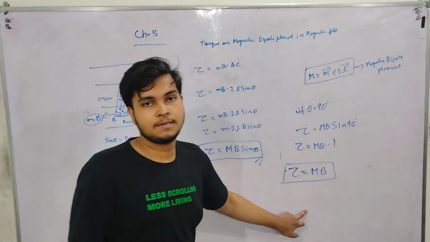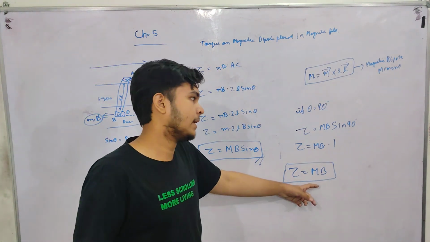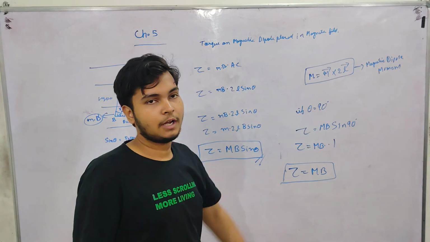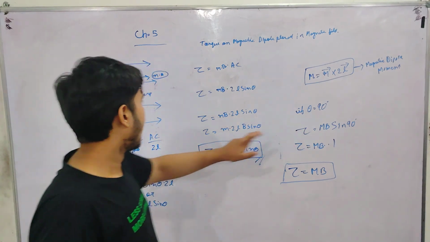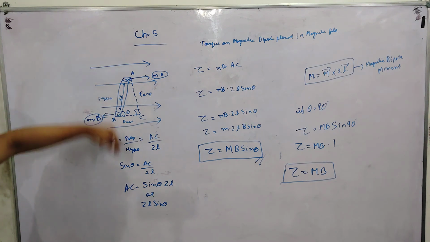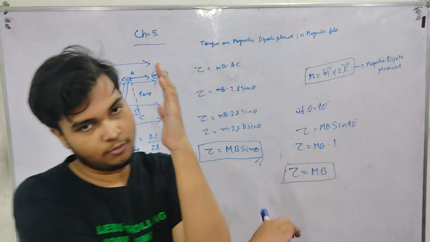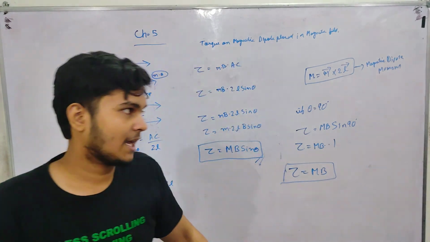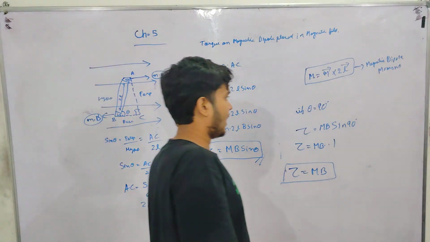This will be the maximum torque applied on a bar magnet in a magnetic field. If theta is 90 degrees, the angle between the magnetic field lines and the bar magnet becomes perpendicular, then the maximum torque is applied on the bar magnet.